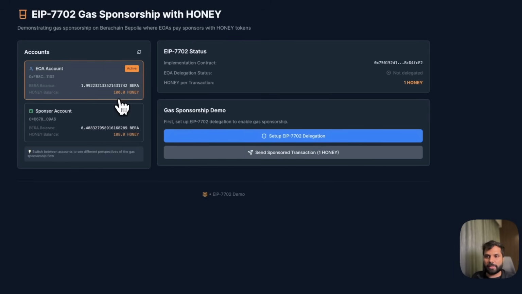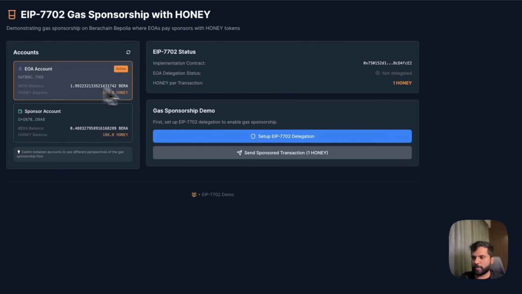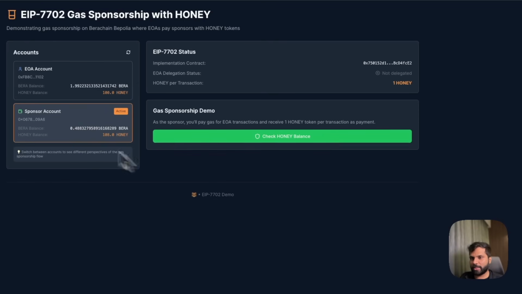This one has 100 honey token, which is a mock honey token I have deployed on Berachain Bepolia. It has 1.99 Bera, and the sponsor account has 108 honey at this moment and 0.48 Bera. So in the EOA section, you can set up the delegation and then send the sponsor transaction where the sponsor account will be sending the transaction. And in the sponsor account, we just have one button to check the honey balance. So you can see this is the toast.